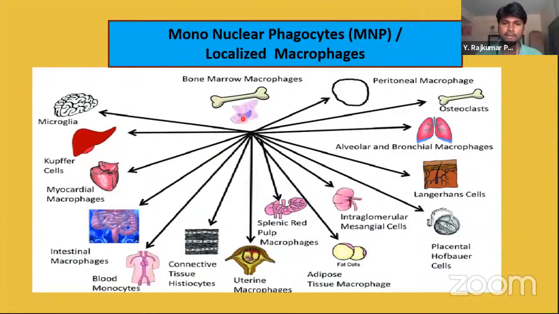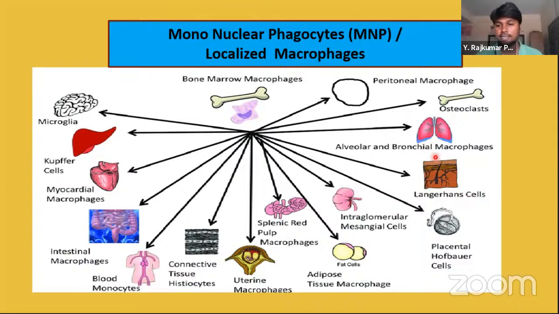See here, bone marrow macrophages, and peritoneal macrophages which are present in the peritoneal cavity. Bone marrow macrophages are osteoclast cells, which are present in the bone. Next, alveolar and bronchial macrophages exist in the lungs.